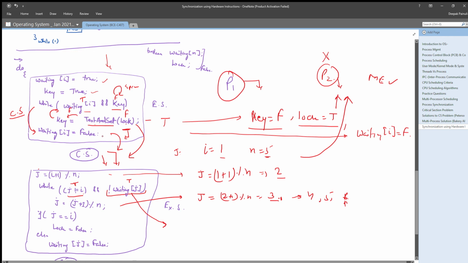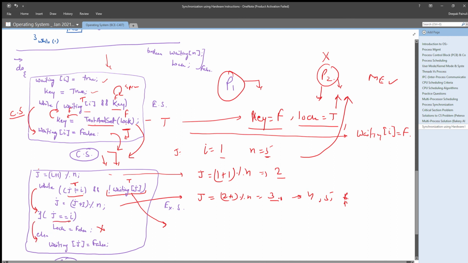Okay, so got the point. If j is not equal to i, it is okay, no problem. But if that particular process p2 is waiting for the critical section, then waiting[2] will not be false, it will be true, and this loop will be broken. It will check the condition whether j equals i. If j is not equal to i, it will not perform this, then it will check the else condition.